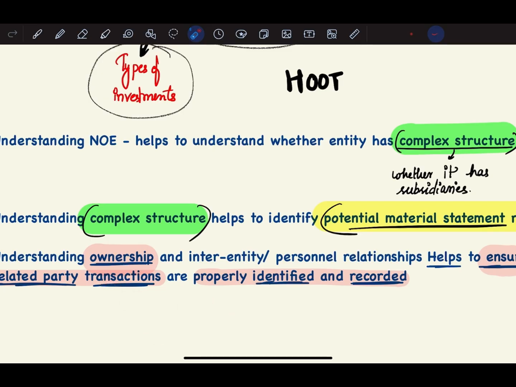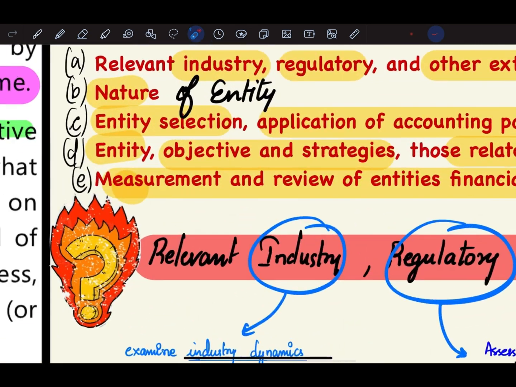specific considerations regarding audit risk. So understanding the nature of entity helps to identify whether there is any complex structure, whether it has subsidiaries. Understanding the complex structure helps to identify whether there is any potential material misstatement risk. Understanding ownership helps to ensure that related party transactions are properly identified and recorded. So this was about the second point.